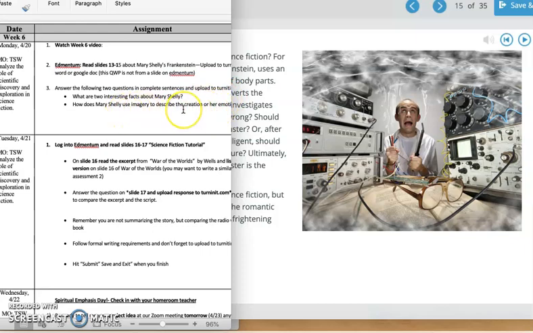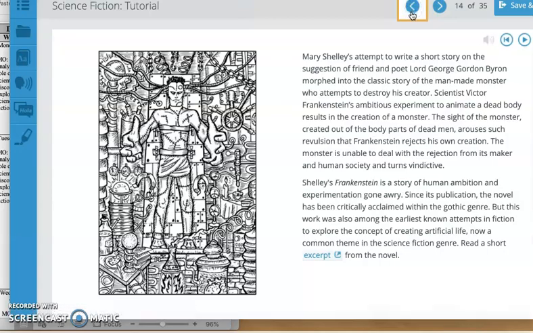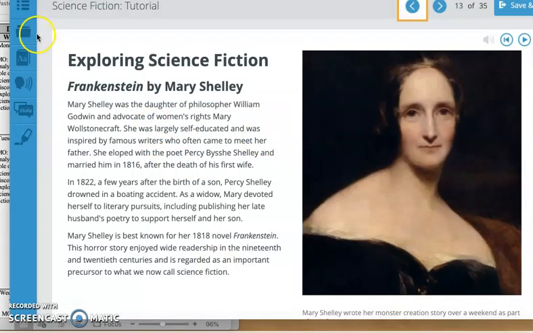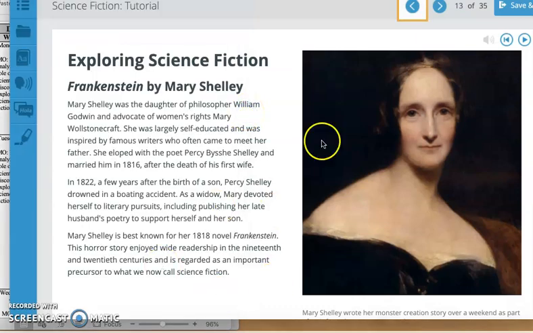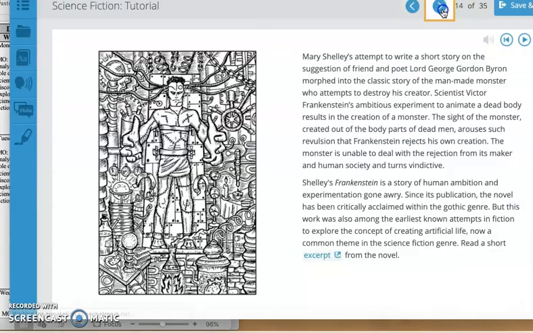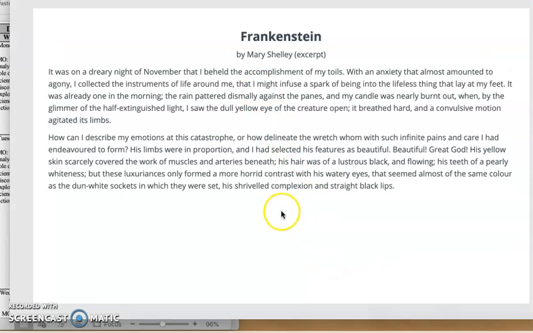So, what are 2 interesting facts about Mary Shelley? Well, where would you find those 2 interesting facts? Right here. And then, how does Mary Shelley use imagery to describe the creation or her emotions to the creation in Frankenstein? Well, that's found right here in the excerpt on slide 14. You just click this and you read the little excerpt, and it's going to talk a lot about her emotions. It's going to describe the dull yellow eye of the creature.